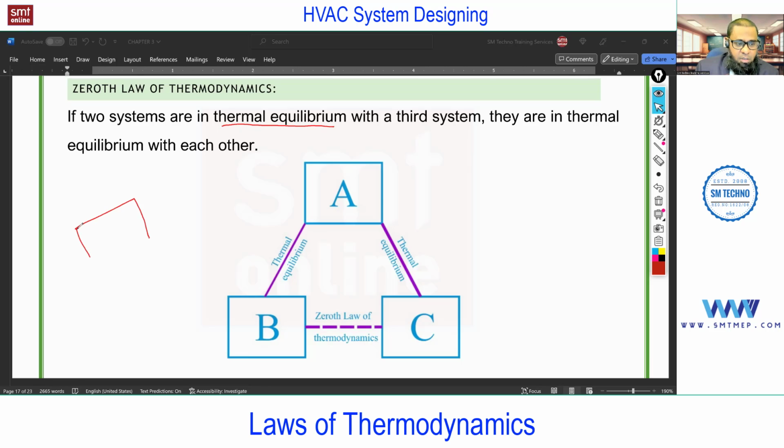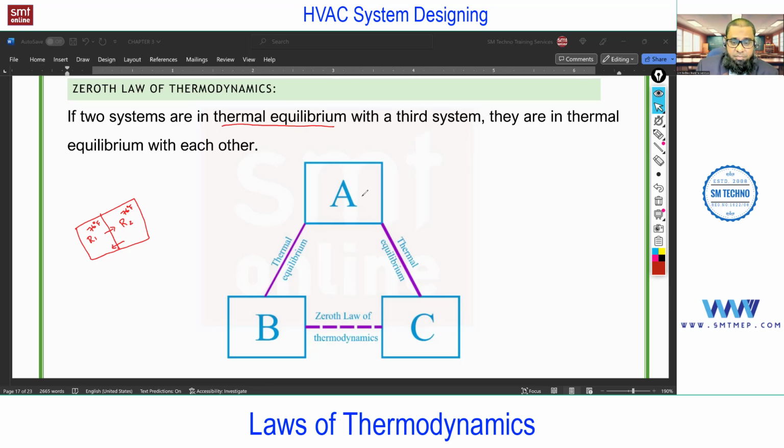For example, consider this is room 1 and this is room 2, and in both rooms I'm maintaining comfort condition, say 76 °F. Will heat transfer through this partition? No. Why? Because these two rooms attain thermal equilibrium with respect to this partition. We use this term at the time of load calculation, especially for heat gain through partition, floor and ceiling, in case both sides are at the same temperature. Now back to the topic.